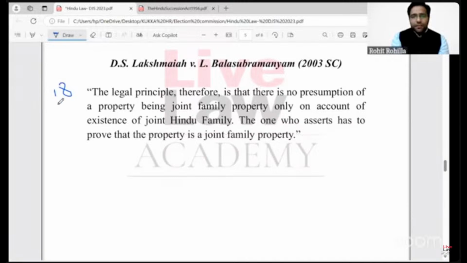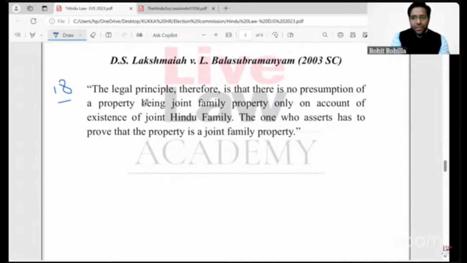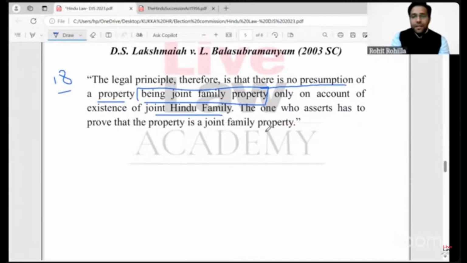In para 18 of the judgment, it is observed that the legal principle, therefore, is that there is no presumption of property being joint family property only on account of existence of a joint Hindu family. The one who asserts has to prove that the property is a joint family property.